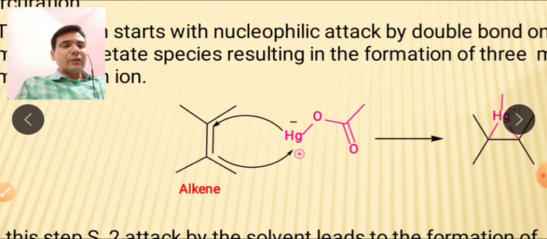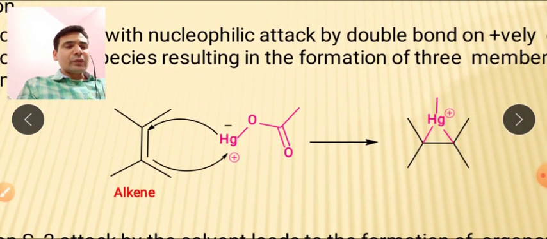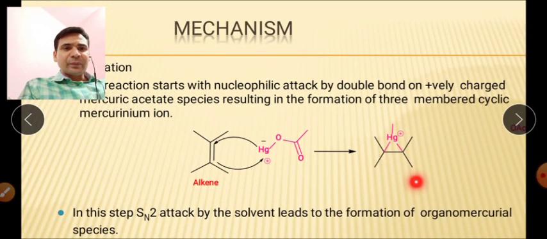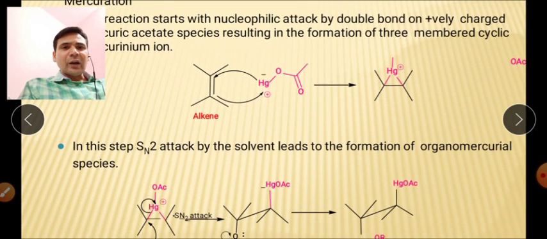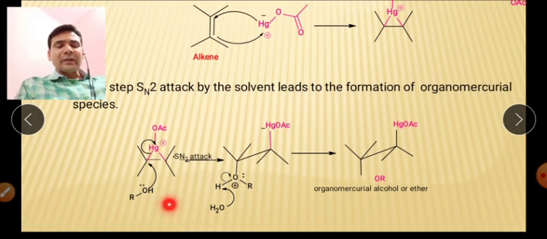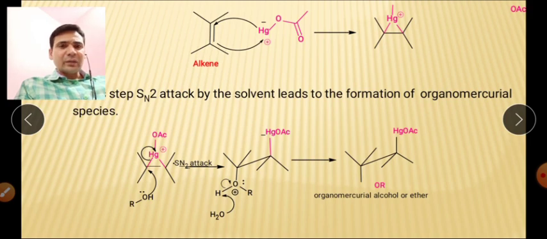So there will be a formation of a cyclic transition state, and this will now be attacked in SN2 manner by the nucleophile. That may be your alcohol, that may be your water molecule, whatever you want to prepare. Here we have alcohol as our nucleophile. So the alcohol will attack in SN2 manner, and finally the OR group will be attached, and HgOAc will be attached here.